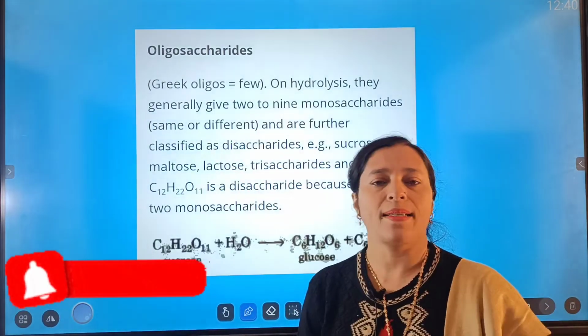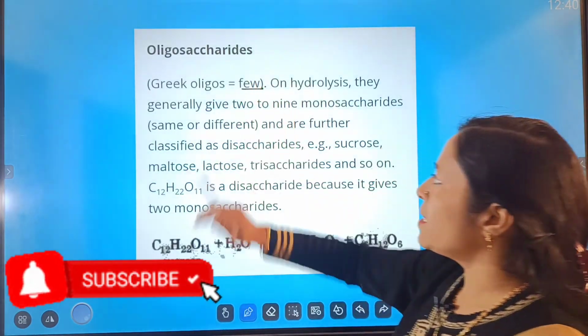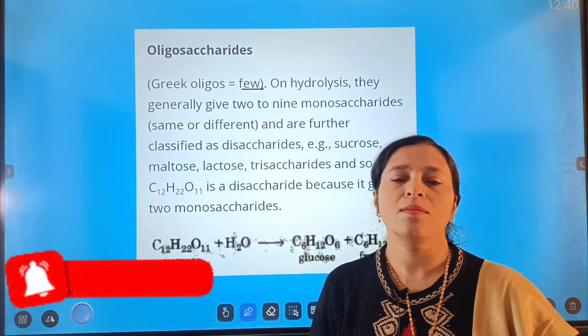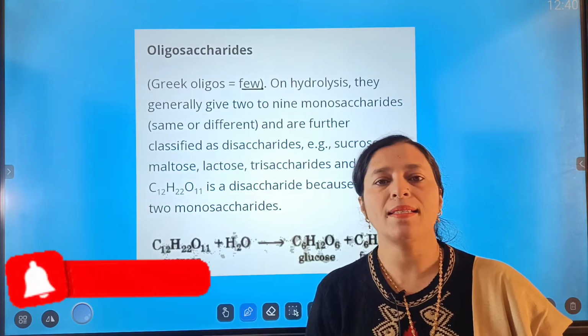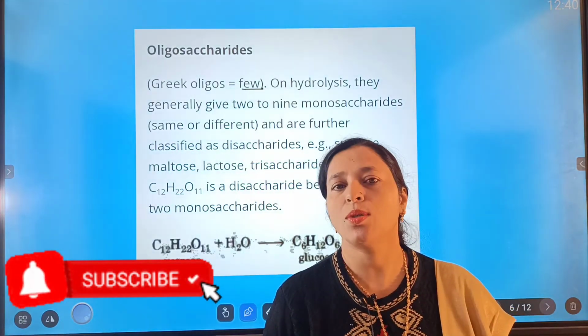Next is oligosaccharides. Now what are oligosaccharides? Oligo means few. That is, on hydrolysis they give us monosaccharides. Oligosaccharides are also known as disaccharides. The example of it is sucrose.